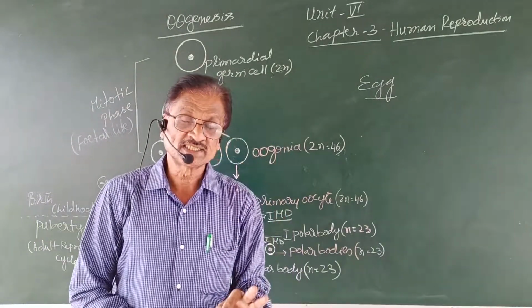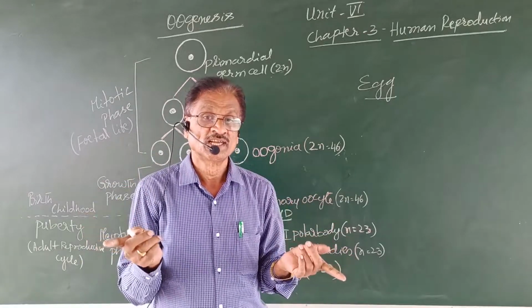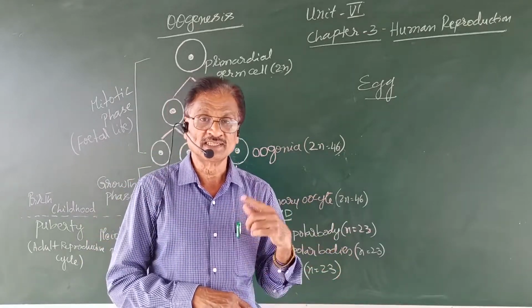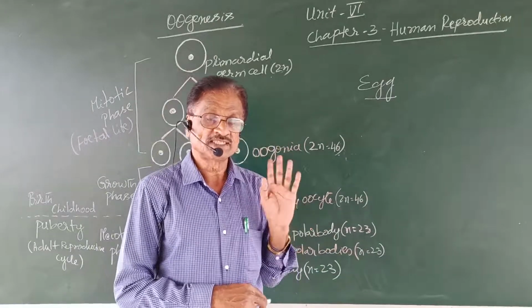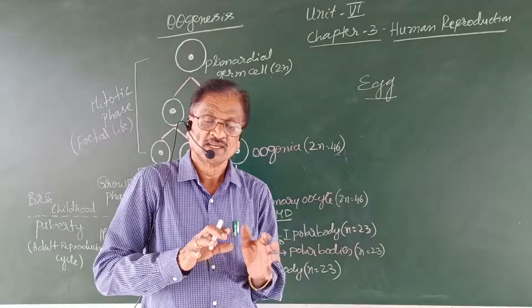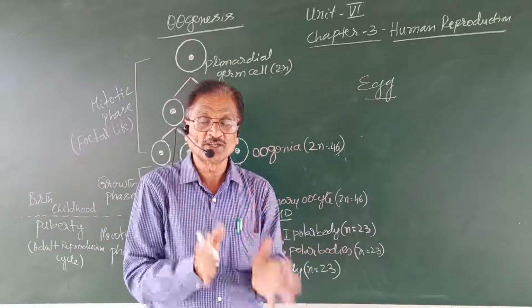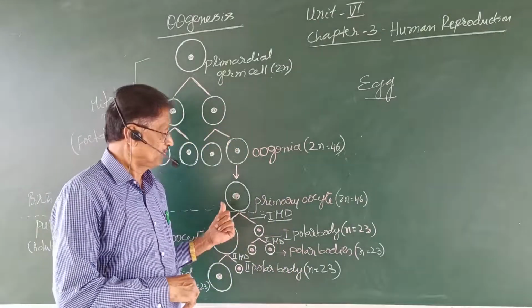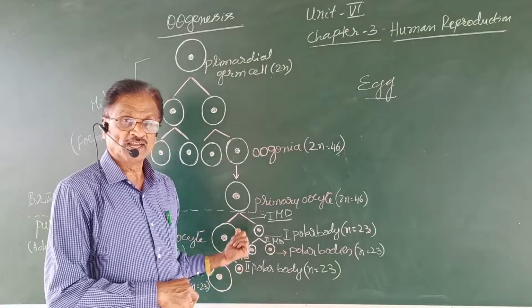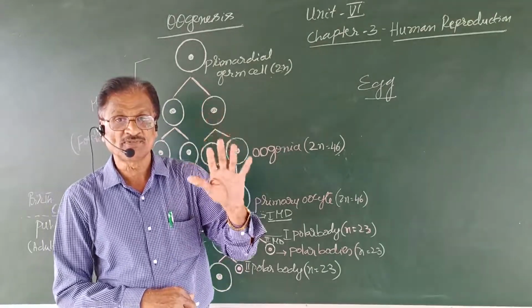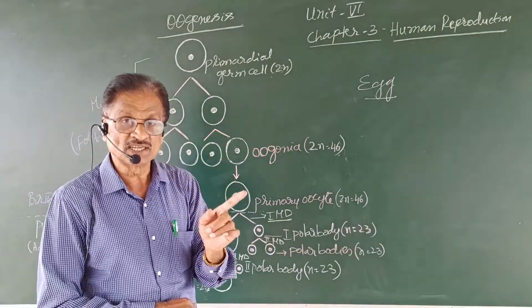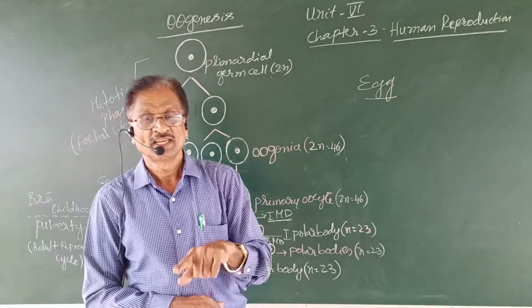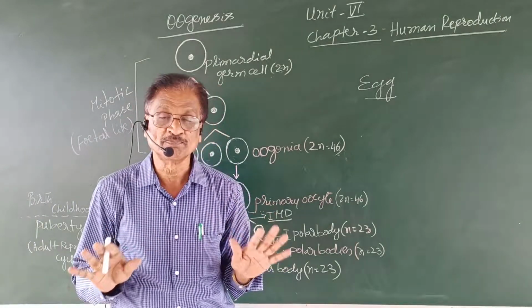This is very essential, particularly for oviparous animals like birds and reptiles, where it helps in pushing the cytoplasmic content, particularly the yolk, into one cell. Thereby, that cell contains a sufficient amount of yolk, which is essential for the nourishment of the embryo during development.